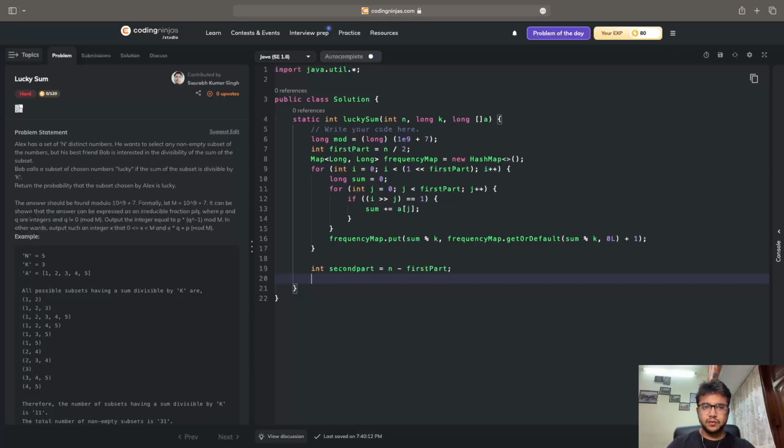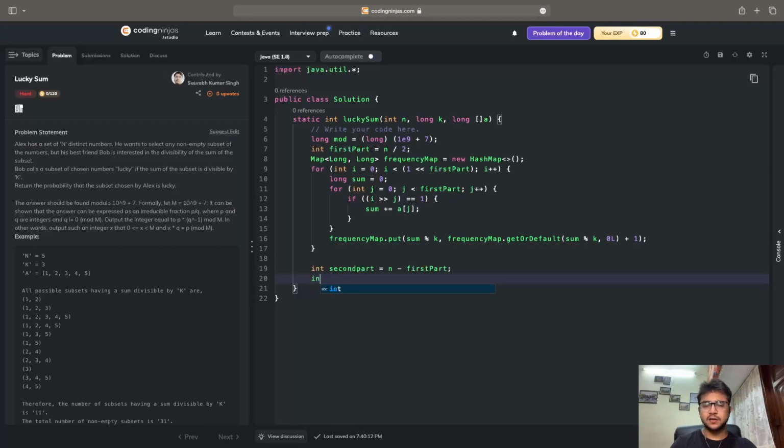Now I have to apply the brute force on the second half of elements. On finding a subset sum, let's call it x, we will try to add the answer from the frequency of the subset sum. So we are going to apply some mathematical formula on the first half of elements so that we can get our answer like that.